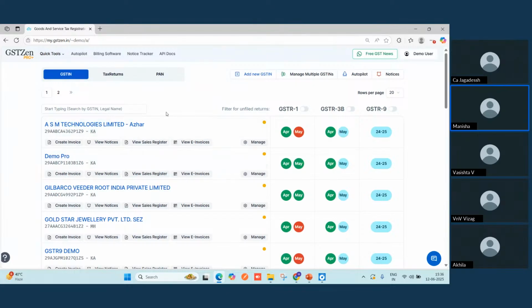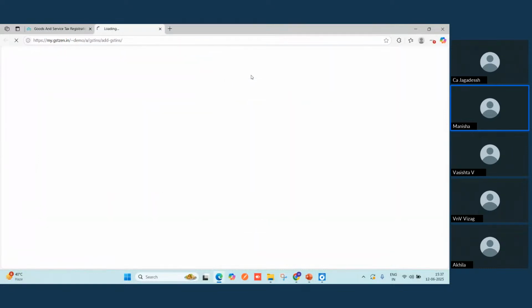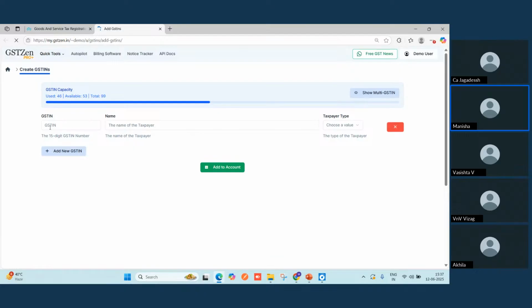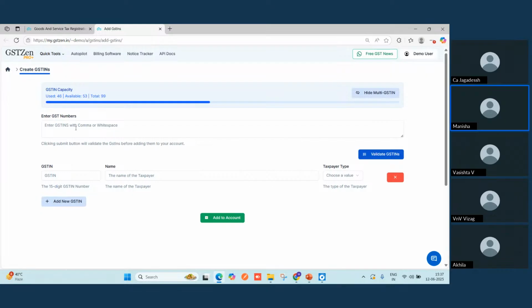This will be the dashboard where you can add all the GST numbers. To add a GST number, there is a button at the top to add new GST. You will provide the GST number here, it will automatically fetch the name of the taxpayer, and you will choose this as ISD, Input Service Distributor. You can add multiple GSTNs in one go by clicking on show multiple GSTN, and you can provide multiple GSTNs. It will show the sequence here, or you can add new GSTN and hit the Add to Account tab.